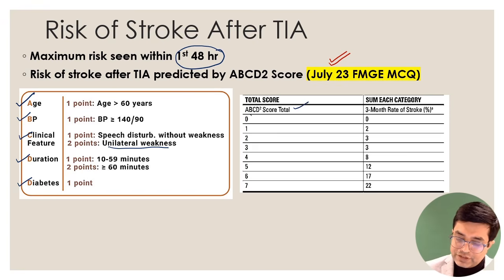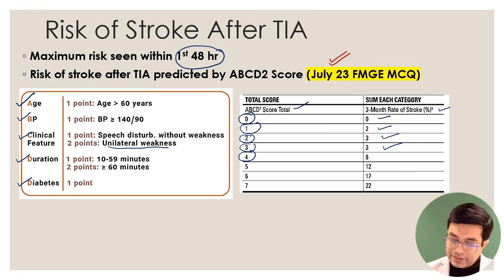If the total score is 0, the 3-month risk of stroke in percentage is 0%. If the total score is 1, there is a 2% risk of stroke. 2, there is a 3% risk. 3, risk is 3%. Total score is 4, there is an 8% risk of stroke happening within the next 3 months. If the total score is 5, there is a 12% risk of stroke. 6, there is a 17% risk of stroke. And 7, there is a 22% risk of stroke in the next 3 months.